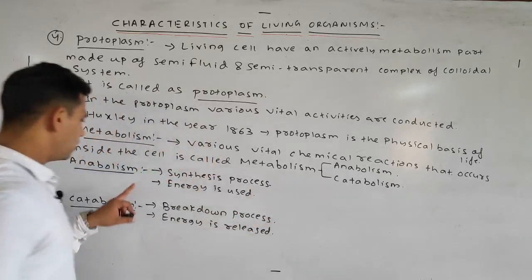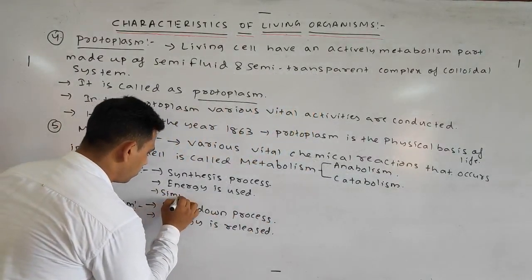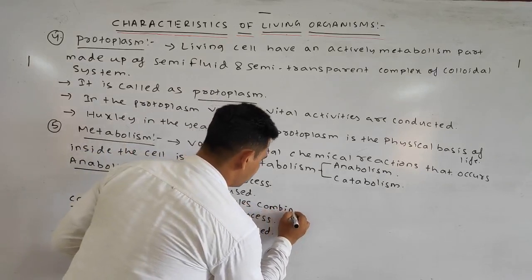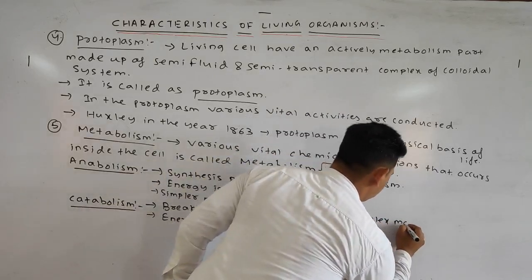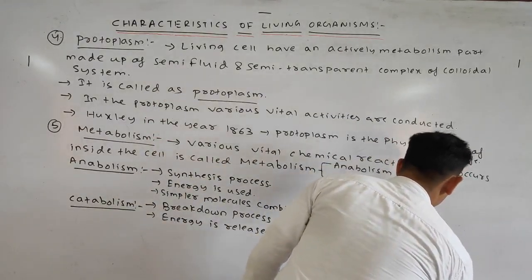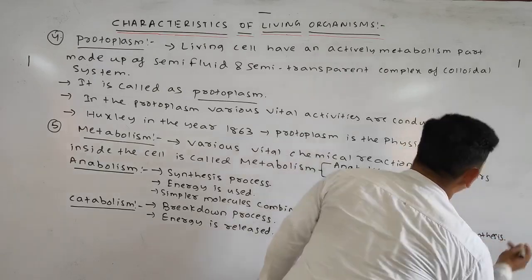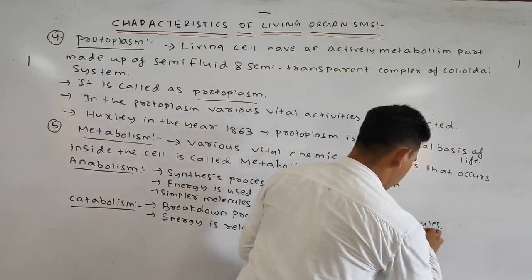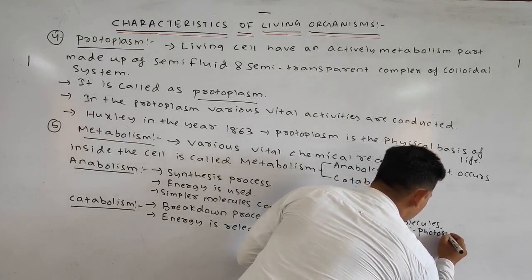Okay. In anabolism, the simpler molecules combine to form complex molecules. Example is photosynthesis.